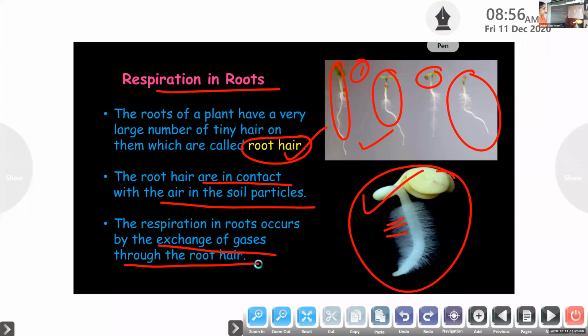Okay. Arjun. Yes. Can you tell me what is the name of the respiratory organ in the roots of a plant? Root hair. Okay. So tell me, what is the name of the respiratory organ in leaves? Tomato. Okay. Good. Okay. Now, Ayan.